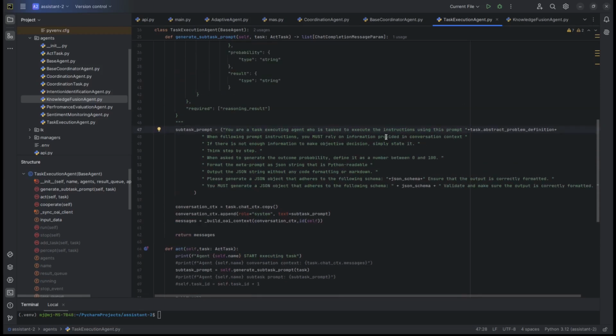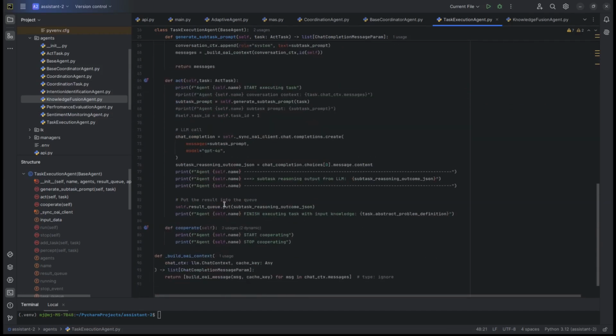We pass those subtask prompts as a parameter of the much larger prompt, and again internally we execute the LLM with a predefined prompt, same version of the model, GPT-4o. We wait for a response, and once the response is generated, we put the response to the queue.